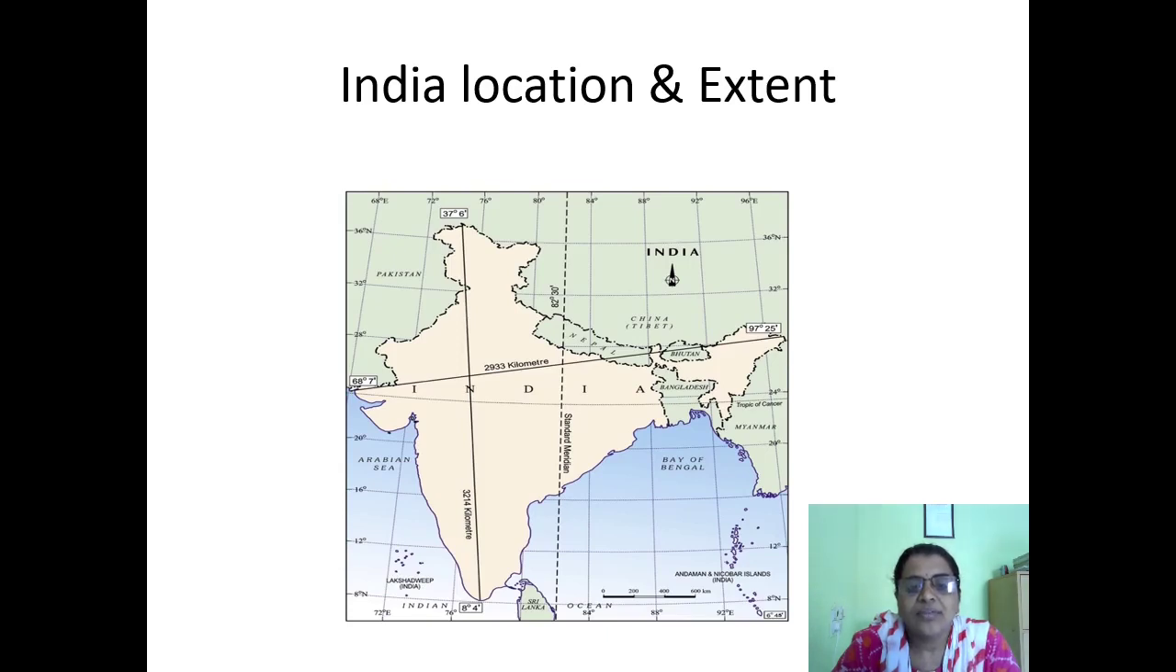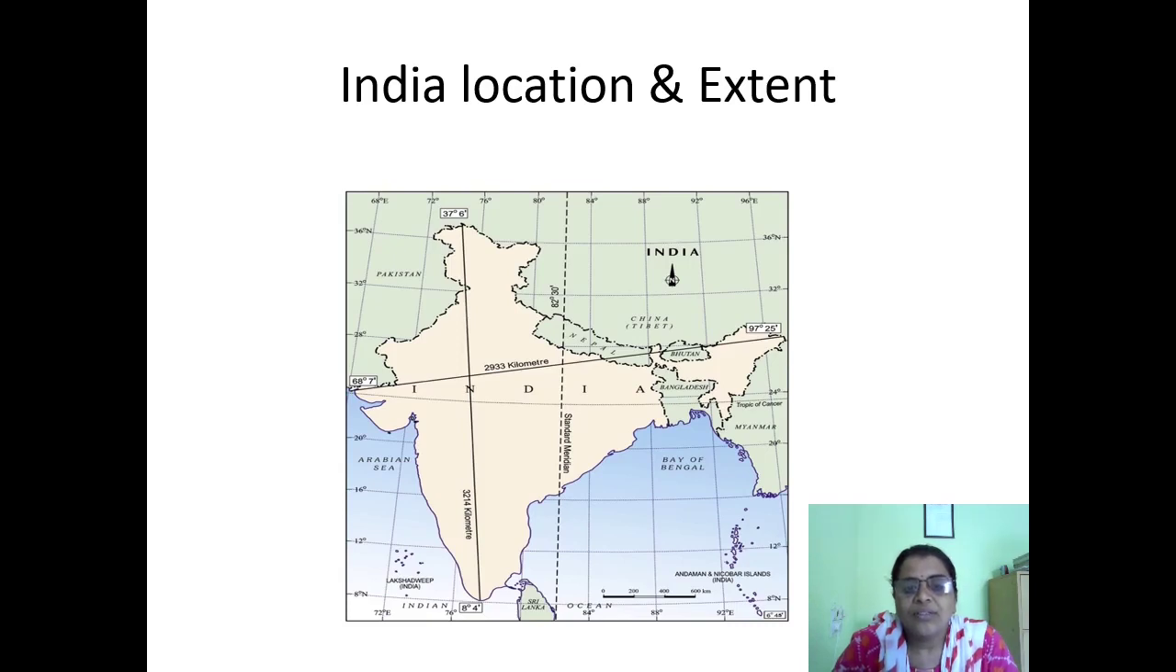India's first longitude is 68 degrees 7 minutes. India starts from 68 degrees 7 minutes, and the last longitude is 97 degree 25 minutes. So this is the longitudinal extent of India, 68 degree 7 minutes to 97 degree 25 minutes. So a total of 29 longitudes pass through India.